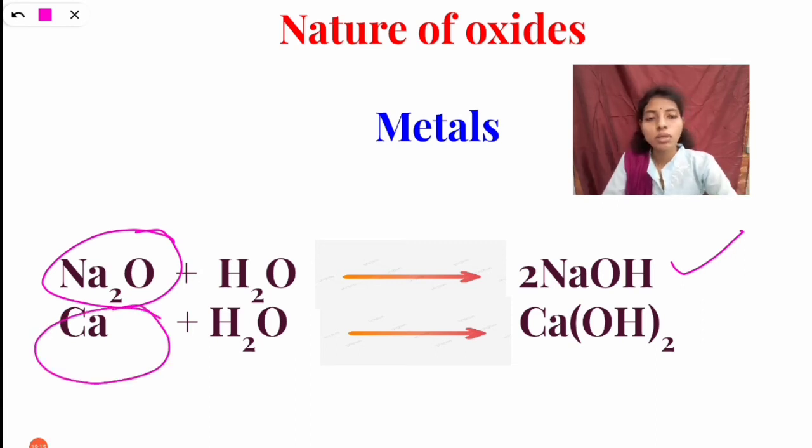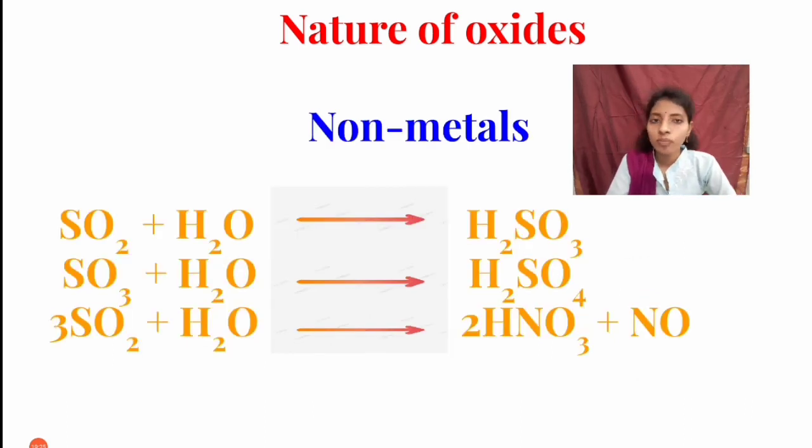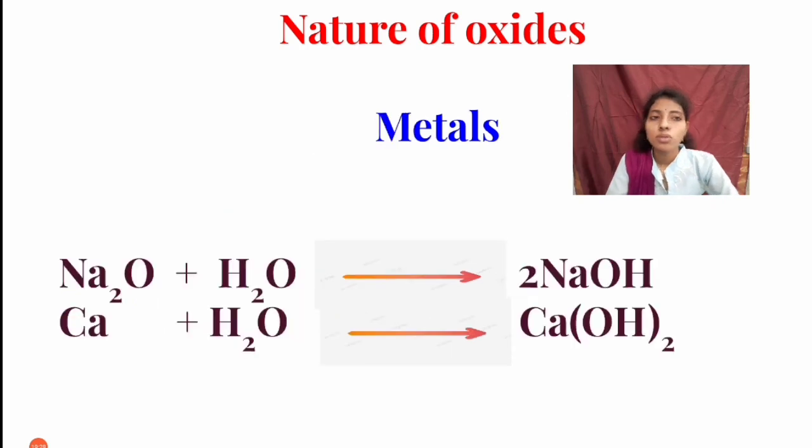Similarly, you can see calcium. This is also a metal. When it reacts with water, it will form calcium hydroxide. So what is the nature of oxides here? We can say that when these metals react with water, they will form corresponding hydroxides.